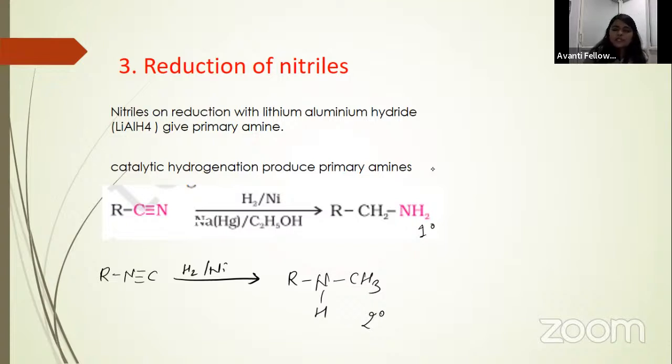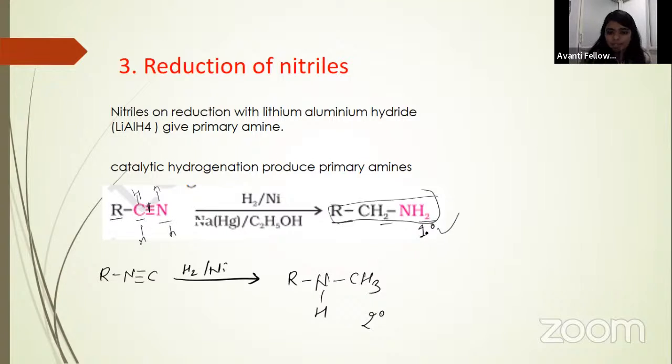We can also take it with lithium aluminium hydride. So lithium aluminium hydride will supply what? It will supply hydrogen, and then we will reduce this 2 pi bond and attach H here. So what you will get is RCH2NH2. Your 1 degree amine will be there.